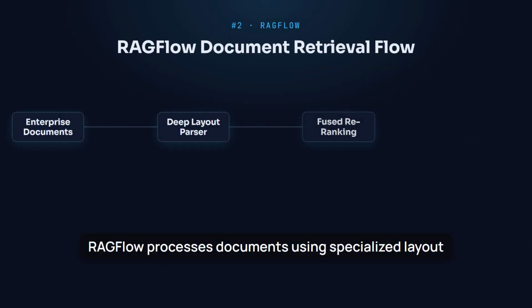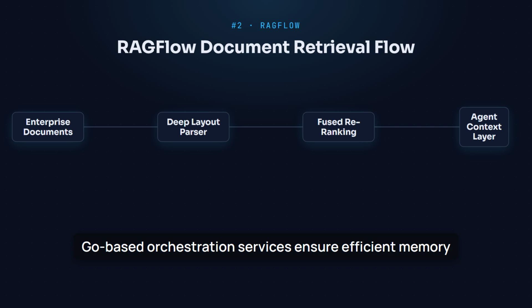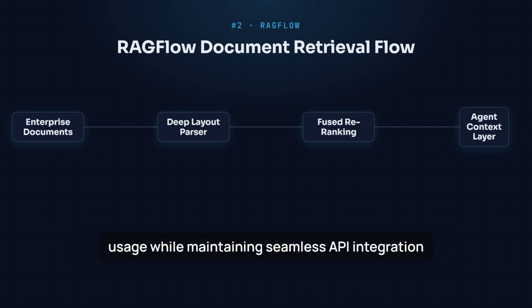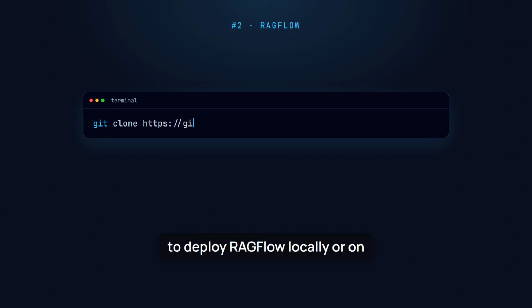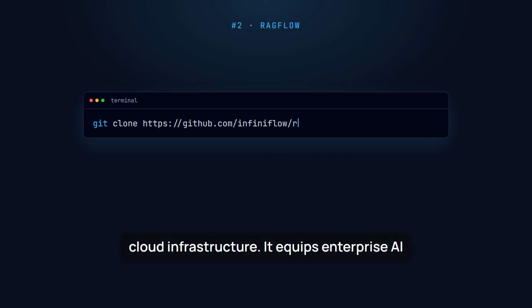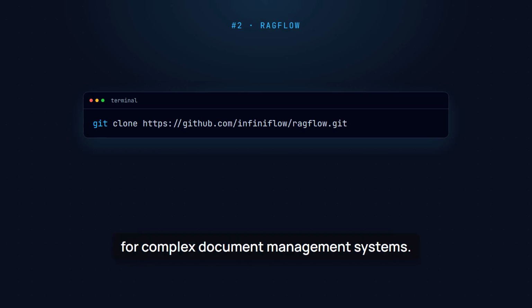Ragflow processes documents using specialized layout parsing models paired with fused re-ranking algorithms. Under the hood, Go-based orchestration services ensure efficient memory usage while maintaining seamless API integration for enterprise workflows. Engineers can clone the source code to deploy Ragflow locally or on cloud infrastructure. It equips enterprise AI developers with a precise context layer for complex document management systems.